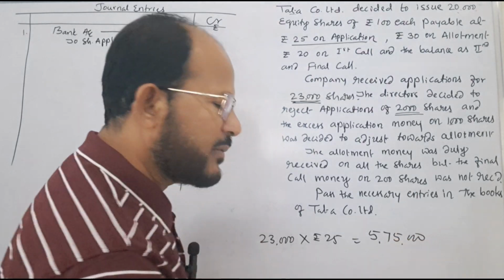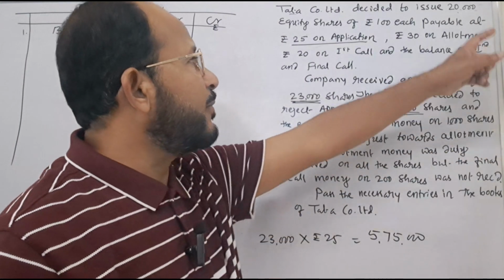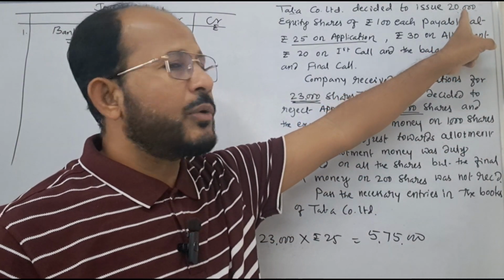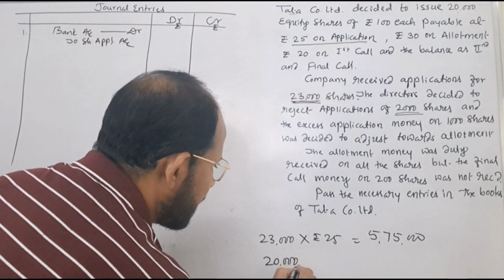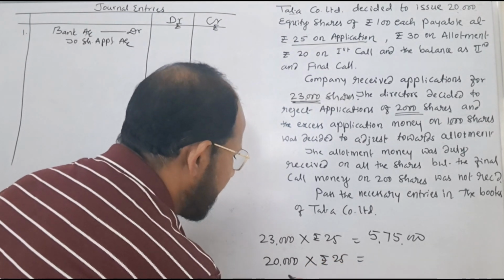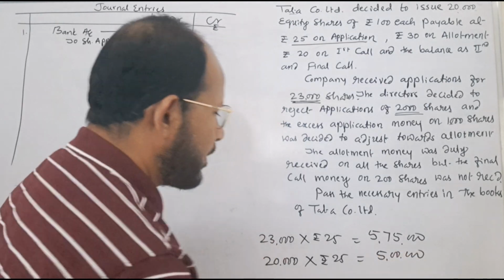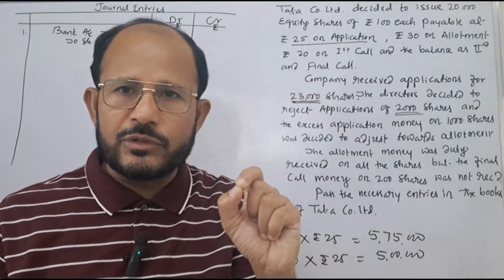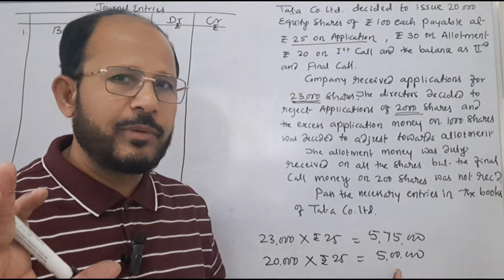Rupees 5,75,000 it comes. Now you see, in case applications had come only demanding 20,000 shares, the company would have collected rupees how much? 25 per share means 5 lakh it comes. If the company had received applications demanding only 20,000 shares, in that case the company would have got only rupees 5 lakh as the application money.